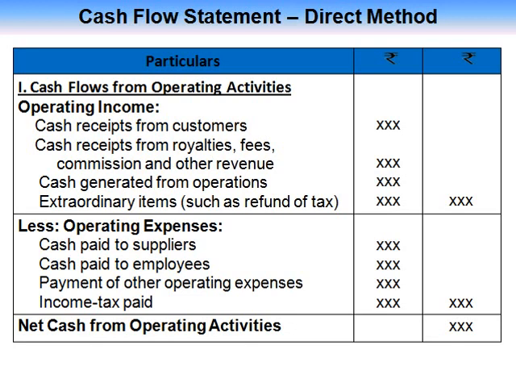Some of the examples: operating income, cash received from customers, cash received from royalties, fees, commission and other revenue, cash generated from operations, extraordinary items such as refund of tax; operating expenses, cash paid to suppliers, employees, payment of other operating expenses, income tax paid. So subtract operating expenses from operating income. The balance will be net cash from operating activities.